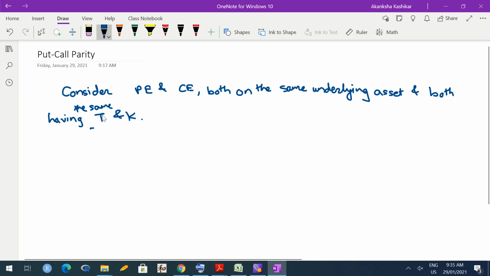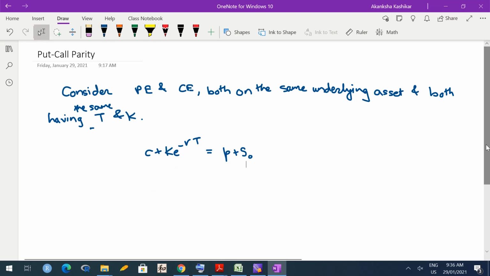So let me state the equation. The equation is C plus K e raised to minus RT is equal to P plus S naught. All these are usual notations. So C is the price of the call option, P is the price of the put option, S naught is the asset price at time 0, K is the strike price for both call and put options, capital T is the expiry time for both call and put options, and R is the risk-free rate of interest. So we have to prove this.